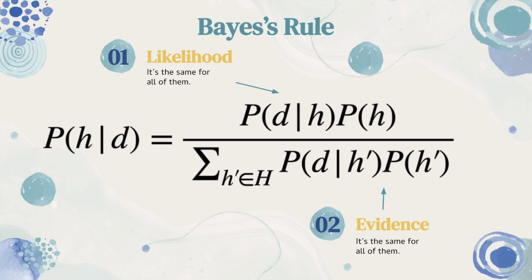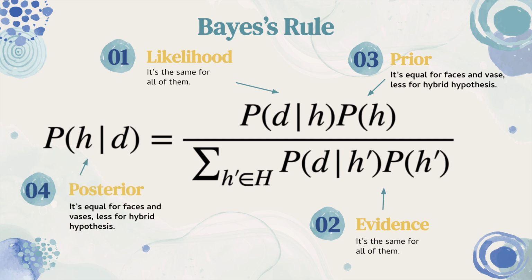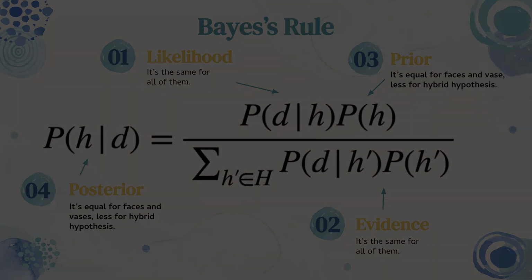In your past experiences, you've probably seen a good amount of vases and a good amount of side profiles. However, you probably haven't seen a real-world scenario with two people facing each other right over a vase that lines up with their faces, so the chances of that are very low. So, when your brain is calculating the probability of each hypothesis, the probability of seeing two faces and the probability of seeing a vase are roughly equal, while the probability of seeing both of them simultaneously is much lower due to a much lower prior. Therefore, the posterior probabilities determine that our eyes must be perceiving either two faces or a vase, not both.